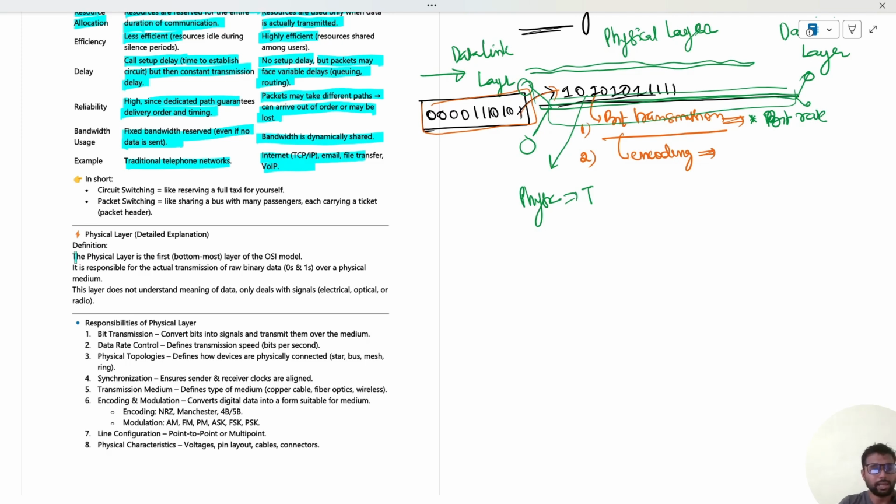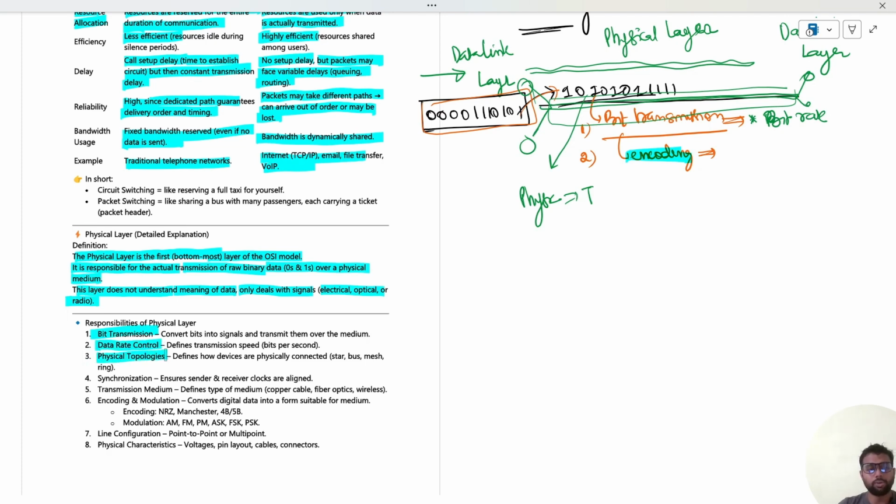The physical layer is the first, bottommost layer of the OSI model that we have already seen. It is responsible for the actual transmission of raw binary data, 0 and 1, over a physical medium. This layer does not understand the meaning of data, it only deals with signals, electrical, optical, or radio. Correct? That is why encoding is required to encode the signal. What are the responsibilities? Bit transmission is one of the responsibilities. Data rate control, that is bit rate.